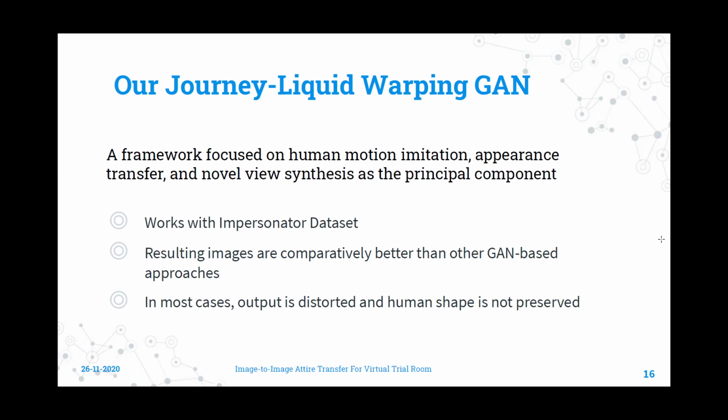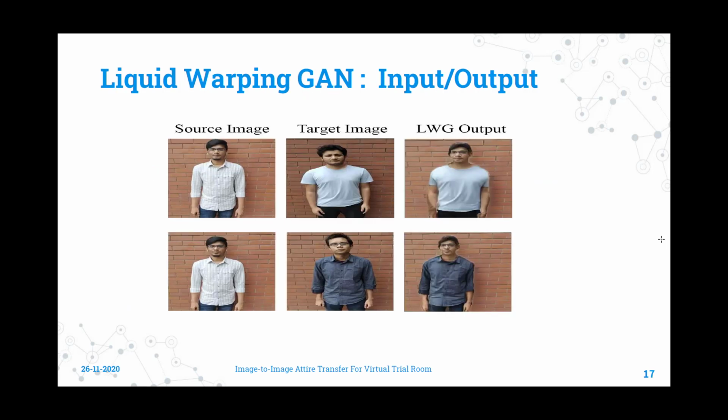Finally, we learned about the liquid warping GAN, which is a similar work in the same domain. It has a couple of modules, one of which is involved in the appearance transfer. This framework works on the impersonator dataset. It produces much better results compared to the other GAN-based approaches. However, in the outputs we have produced, the human body shape is completely distorted in most of them. What it means is, this model can transfer the attire but does not preserve the original shape. We wanted to do better.